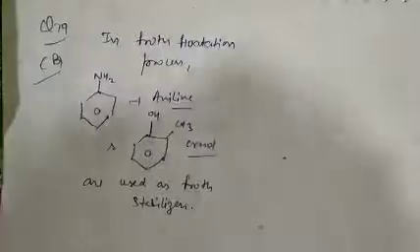See question number 80. The question is which of the following is used in the extraction of aluminium by electrolytic process?